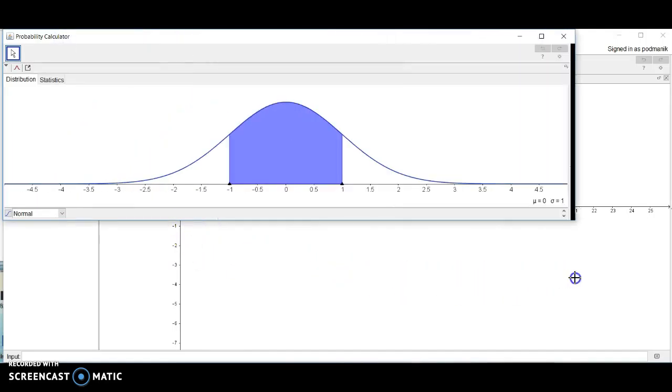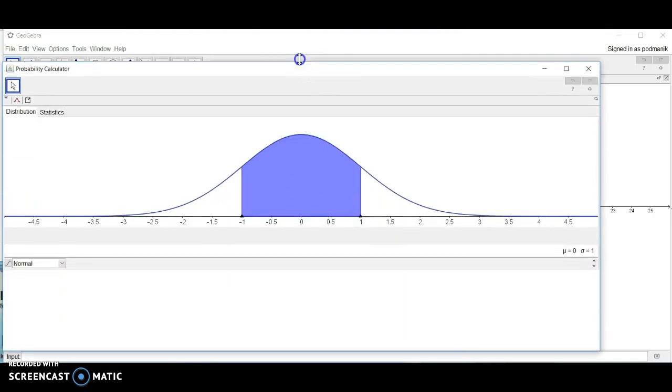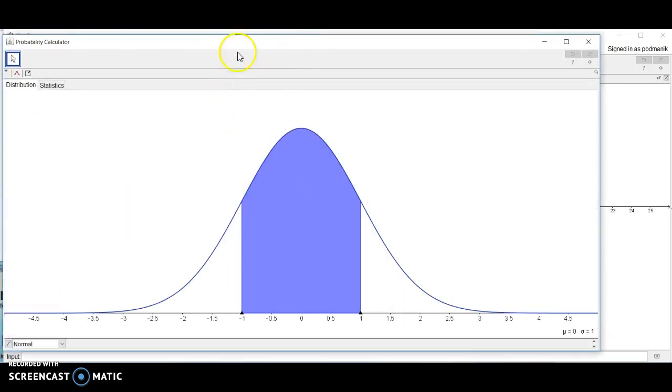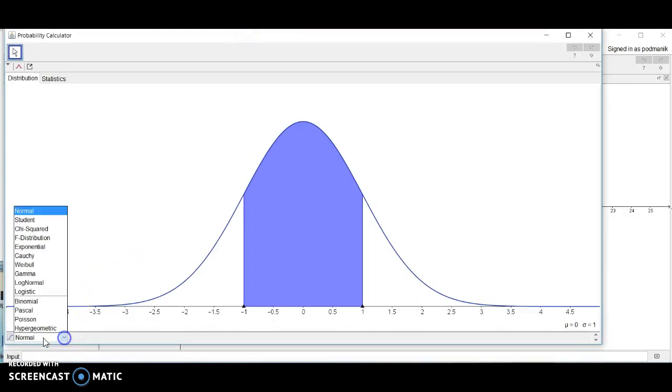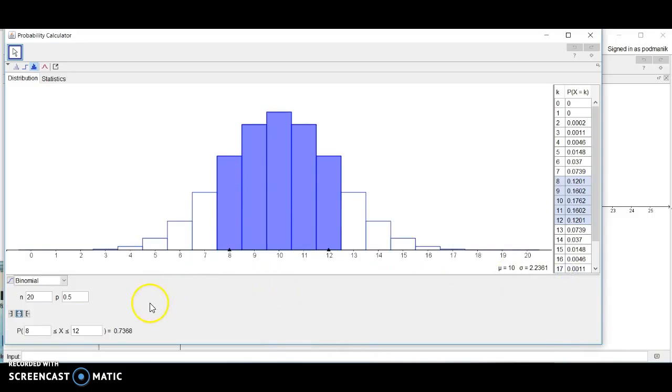Now, this is something we'll talk about a little bit later in this class. This is called the normal distribution, and the normal distribution is linked to the binomial distribution. But we're going to select the correct distribution from the list here, which is binomial. And right away, we get some data that pops up and shows us the different components of the binomial. Right now, this is by default set to n equals 20. You can change the sample size here, the number of trials.